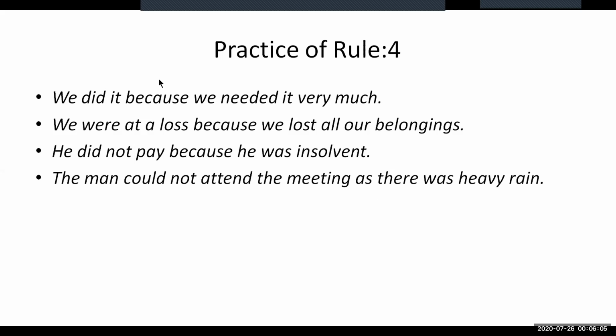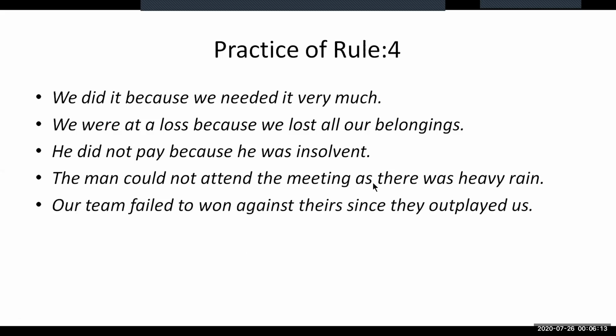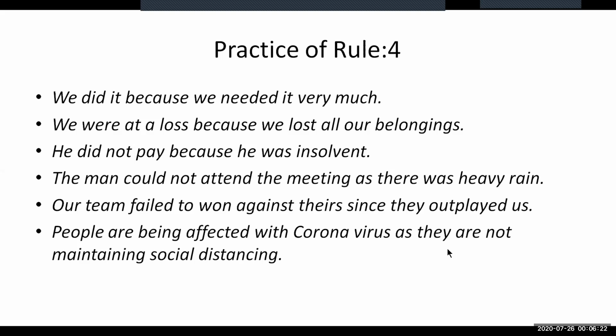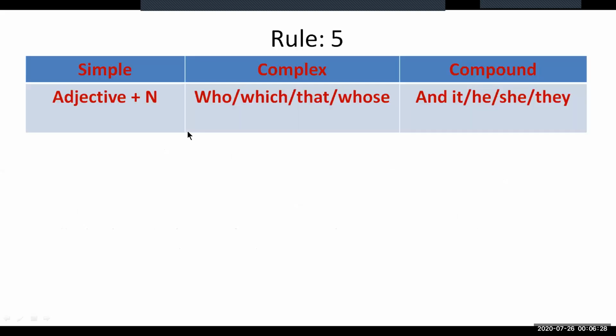So similar to the previous three practices here, just make it simple and compound. The fifth one is also in complex form, make it simple and compound by using the same structure. The next one is in complex form. We need to make it a simple and compound sentence.